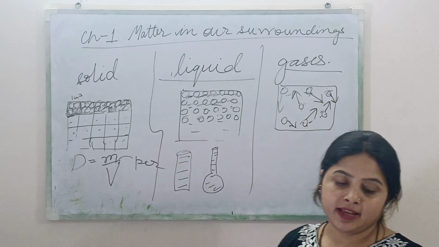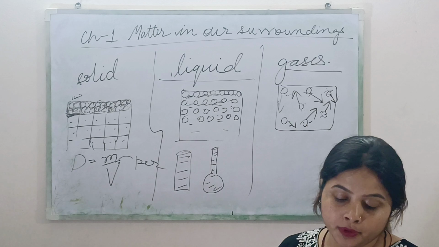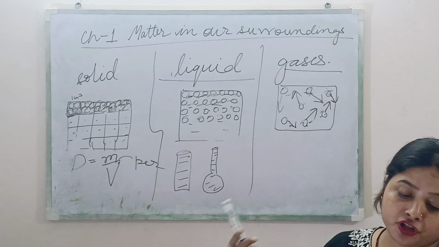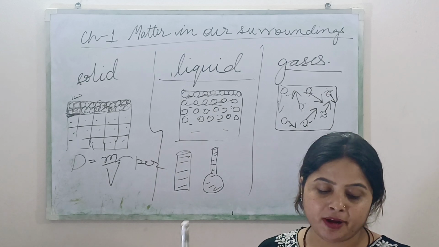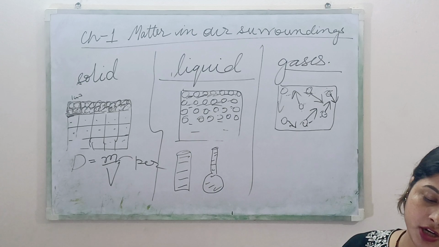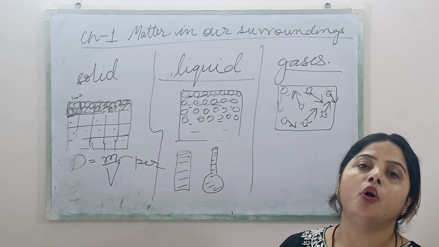So gases have neither a fixed shape nor a fixed volume. Okay, they neither have a fixed shape nor a fixed volume. Gases acquire the shape and volume of the vessel in which they are kept. As with liquids, gases can be compressed easily into a small volume.